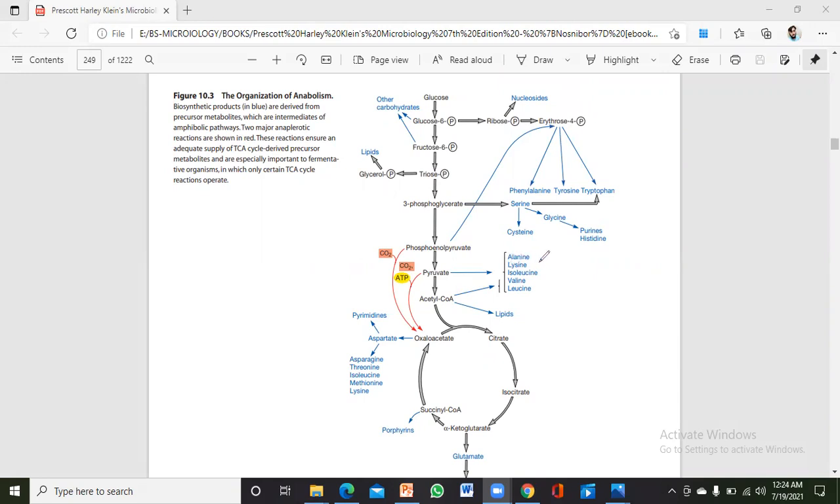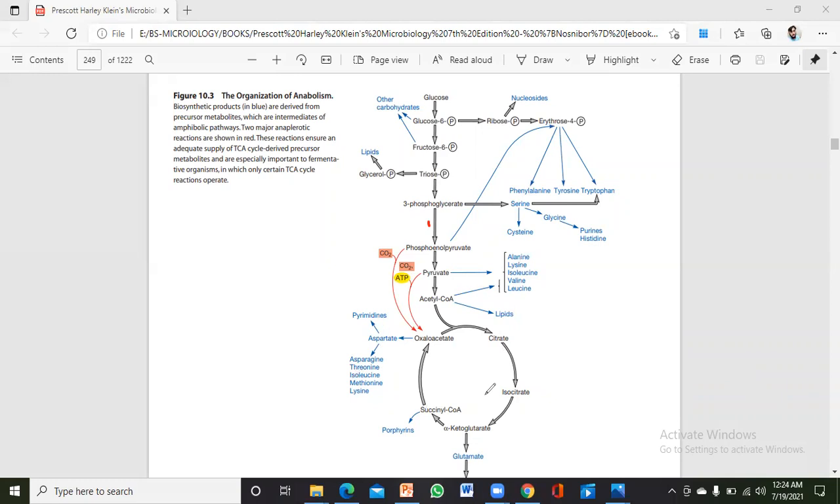Just look here, the blue portions are the amino acids. From phosphoglycerate, serine is formed, and from serine, cysteine, glycine and histidine are formed. From pyruvate, these are formed. From oxaloacetate, aspartate is formed, and from aspartate these all are formed. From alpha ketoglutarate, glutamate is formed, and from glutamate, glutamine and other amino acids are formed.